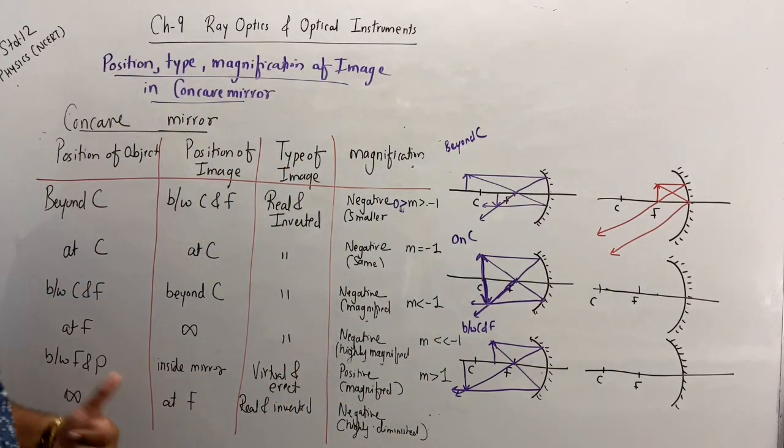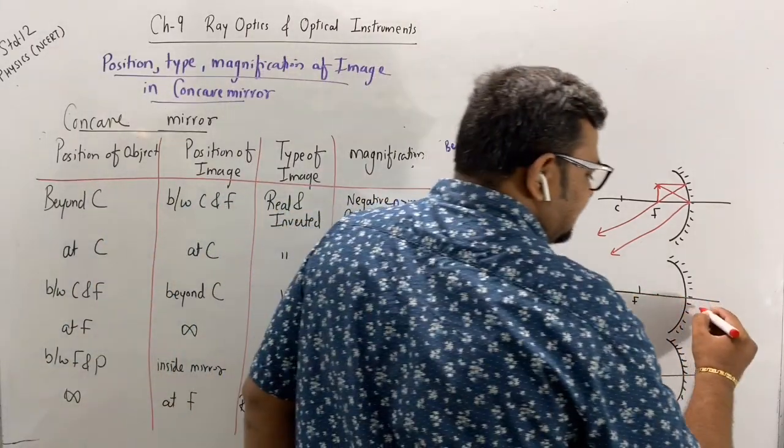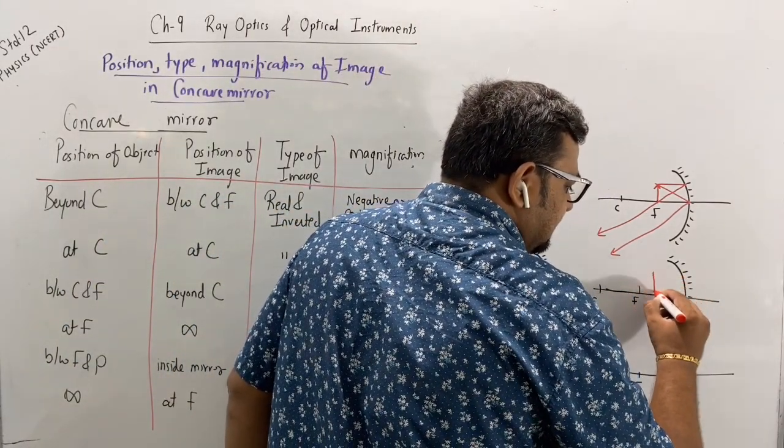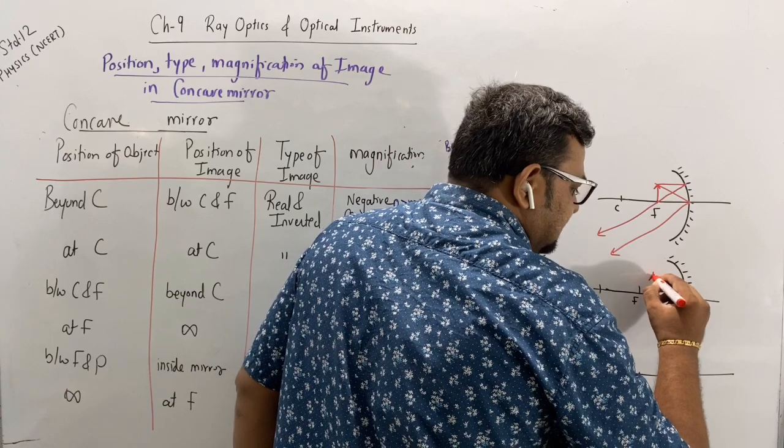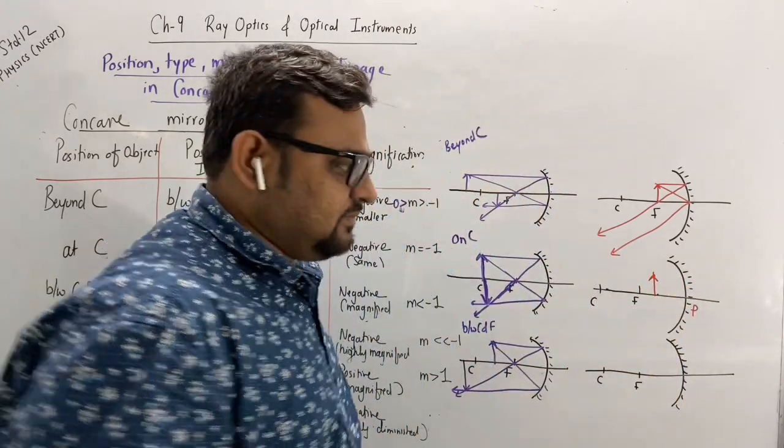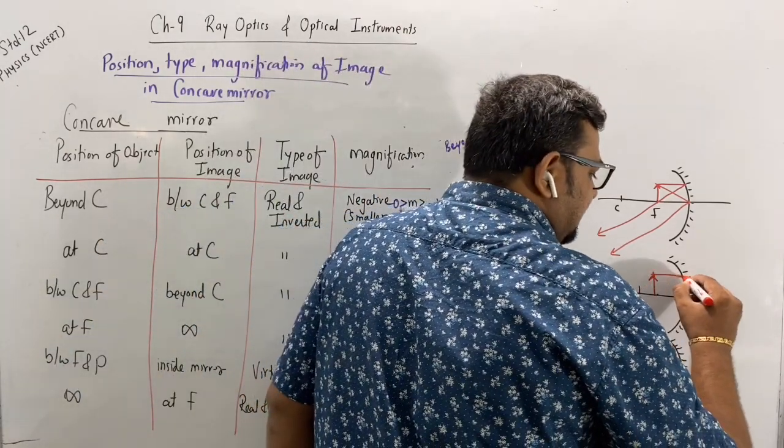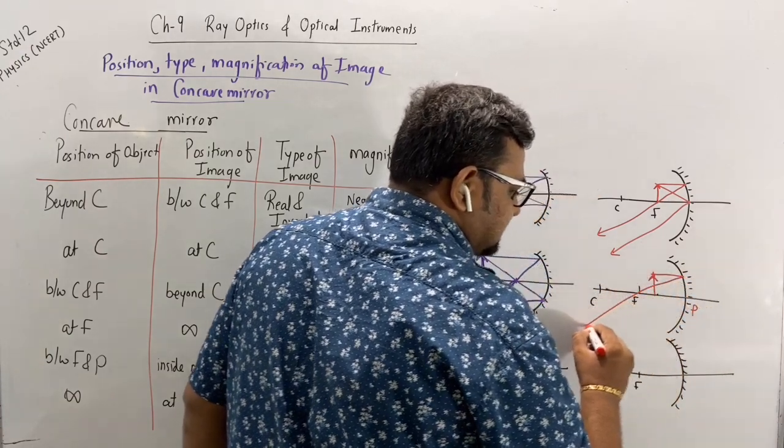Okay, between F and P. So this is F and this is the pole P. Now, if I am placing the object here, parallel rays pass through the focus.